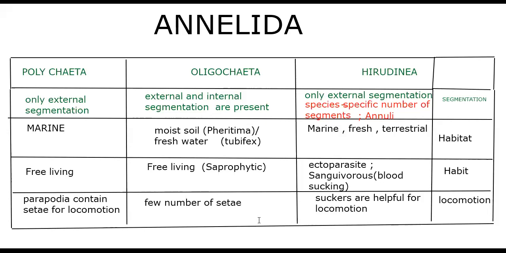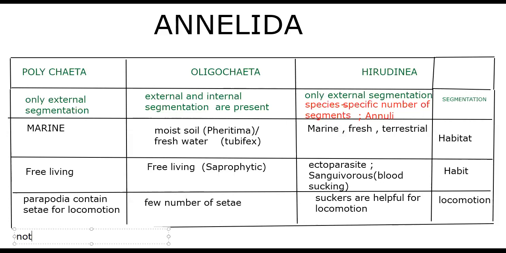About nutrition, Polychaeta are free living, Oligochaeta are free living and saprophytic, and Hirudinea are sanguivorous ectoparasites, blood-sucking ectoparasites. Polychaeta parapodia contain setae for locomotion, Oligochaeta have a few setae, and in Hirudinea suckers are helpful for locomotion.